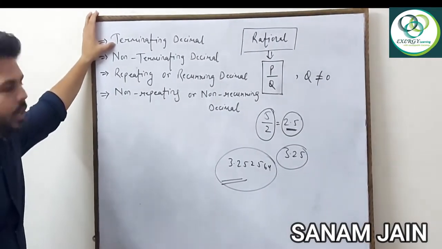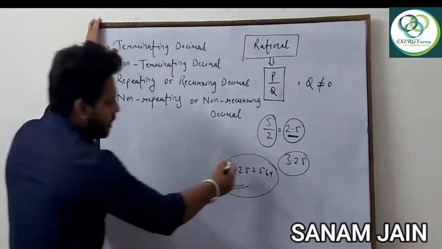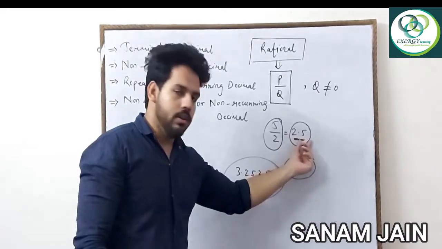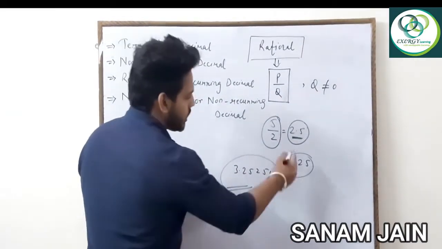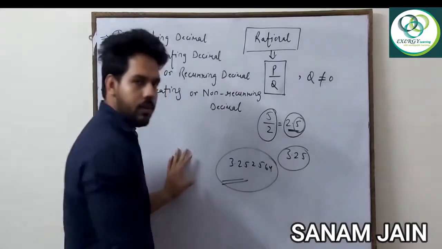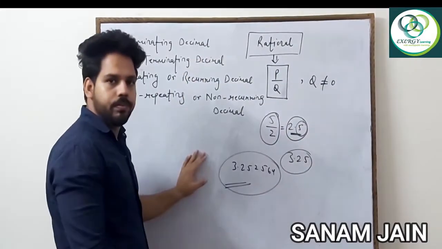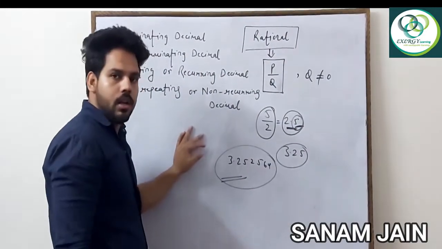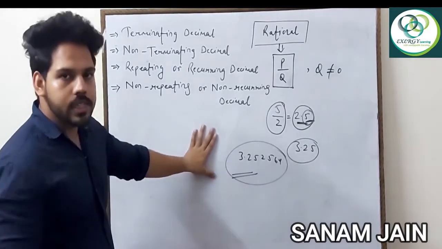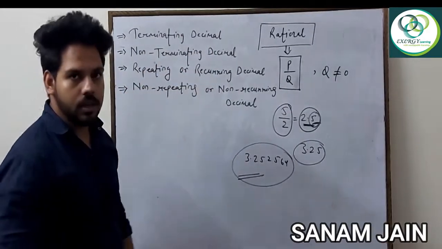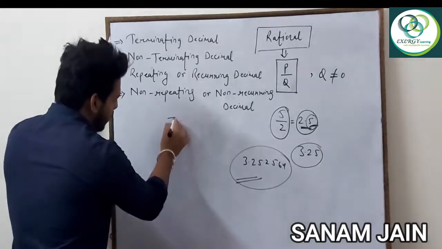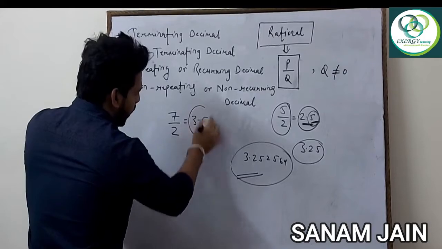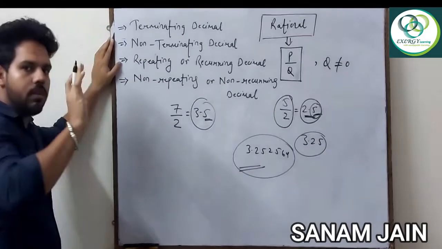What are terminating decimals? Suppose we take the same example, 5 by 2, and you can see the number comes to an end. That means after the decimal point only one digit comes. After this, is there any number? No. Will any other number come? No. That means this has an end after the decimal. When the digits have some end after the decimal, they are known as terminating decimals. Like, suppose I write 7 by 2. I divide 7 by 2 and it comes 3.5. After the decimal there is an end, 5. After this, is there a number?